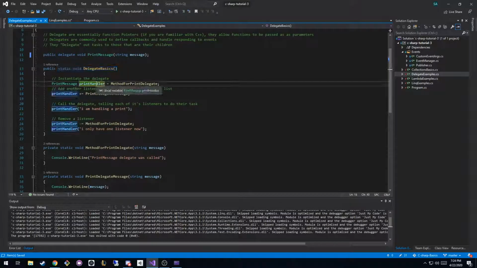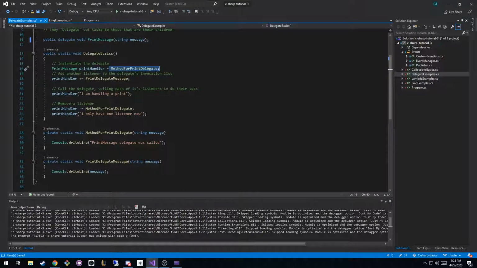So we create an instance of our delegate, right? Our delegate's name is print message, and we're creating a handler for it. We're going to say we want to handle what happens when this print delegate is called. And so what do we want to do? We want to call the method for print delegate. So it's weird setting one function equal to another.